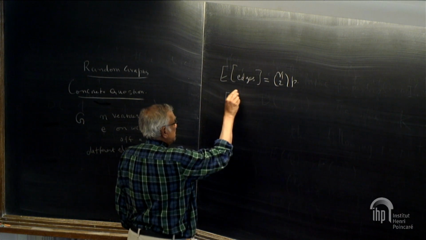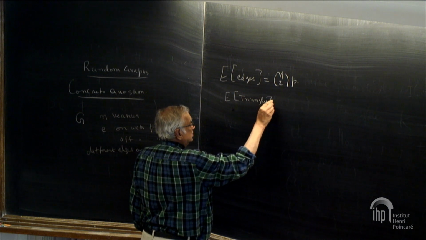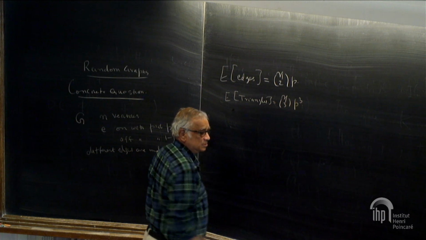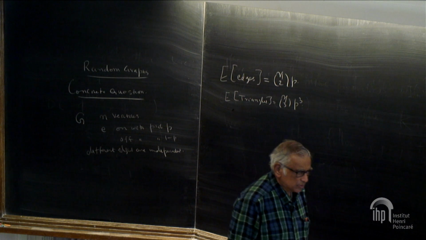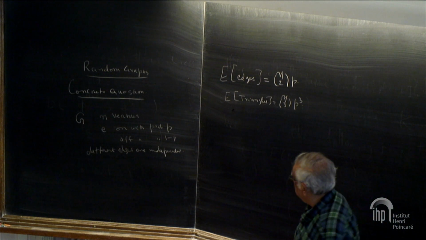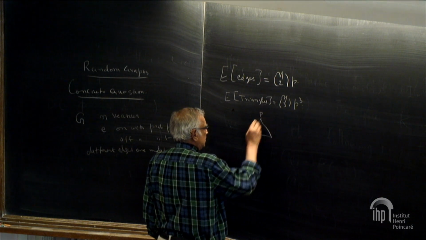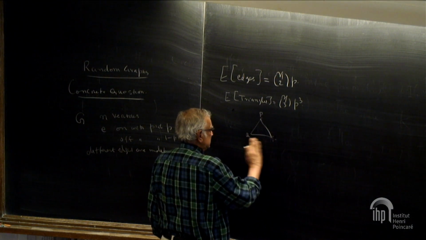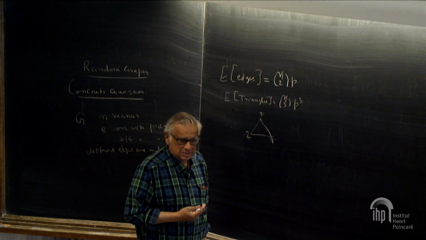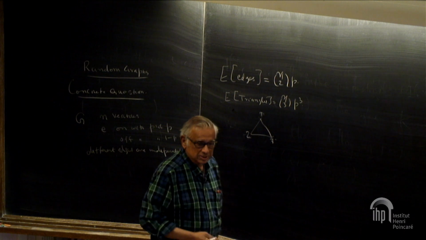The expected number of triangles is n choose 3 times p cubed. Okay. Now there is a little ambiguity in how you count. You know, if you have a triangle, say PQR, or vertices numbered 1, 2, 3, is this one triangle or 3 triangles? You can relabel them and you get another triangle.